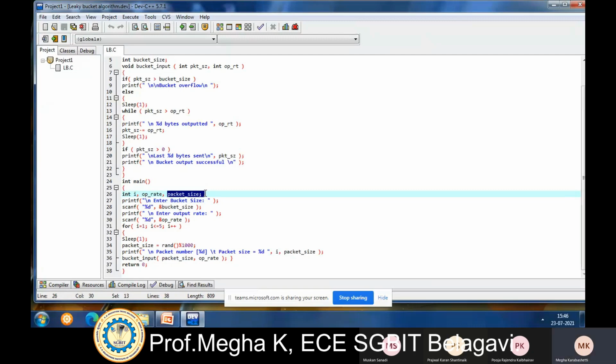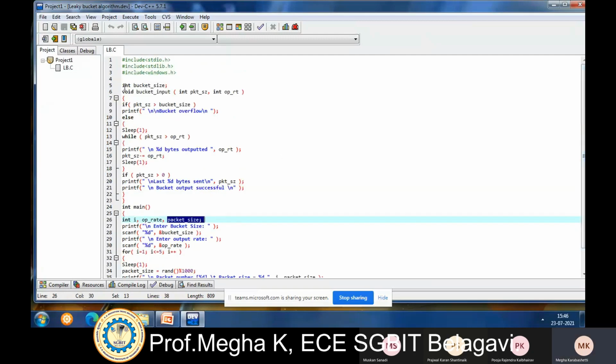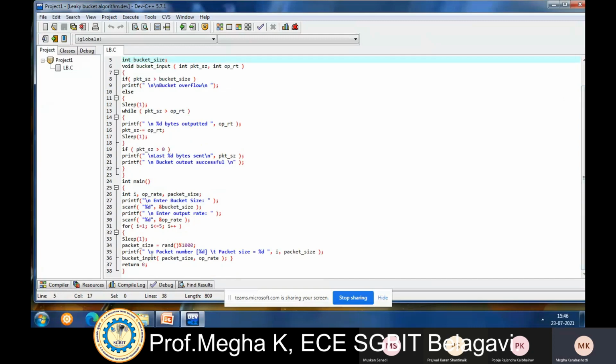Okay, so bucket size is already declared in main only. In the library declaration only the int bucket size is declared, because I'm using that for the whole program. So that's why it is declared there itself. So int i, output rate and packet size. printf "Enter the bucket size". First you need to enter the bucket size. So scanf %d of the bucket size.